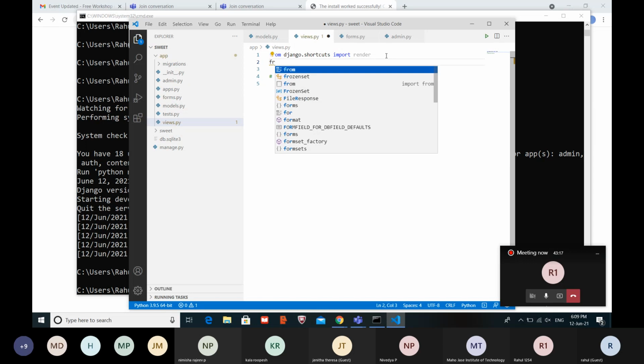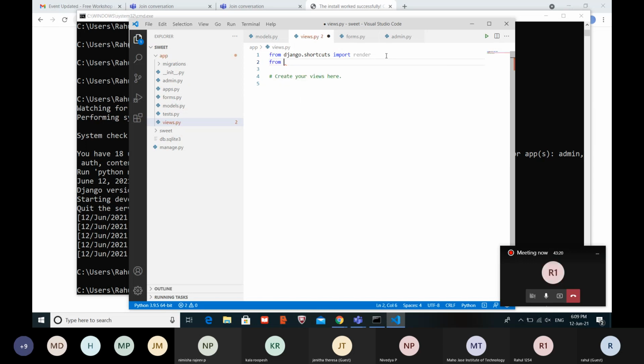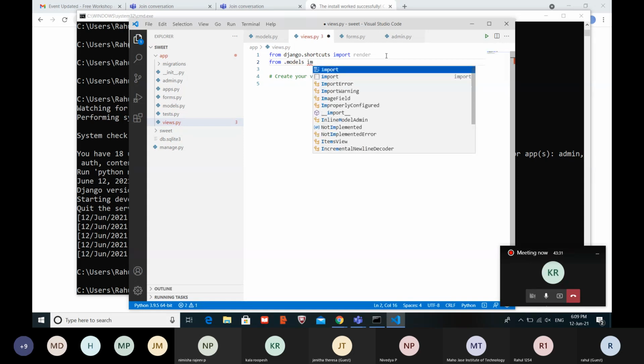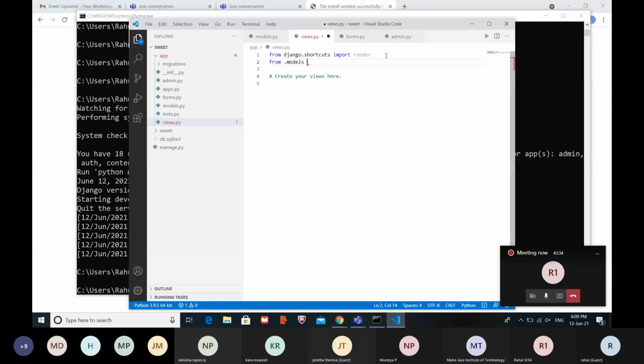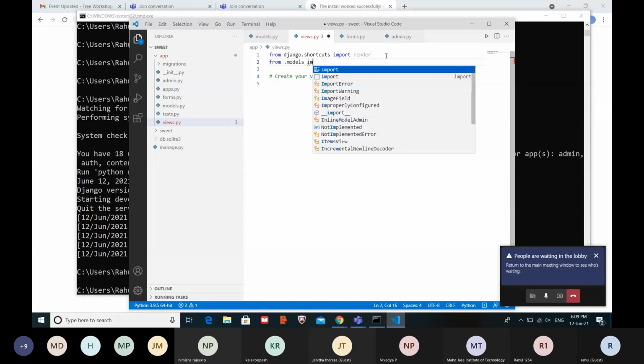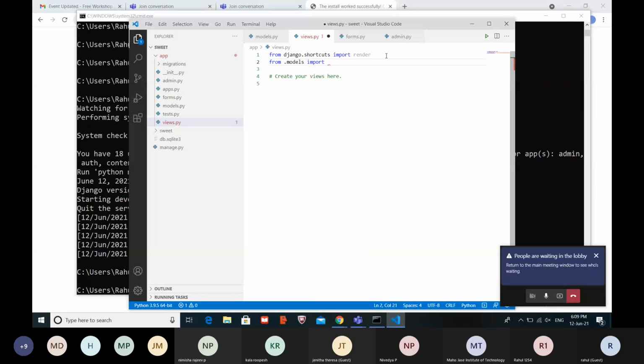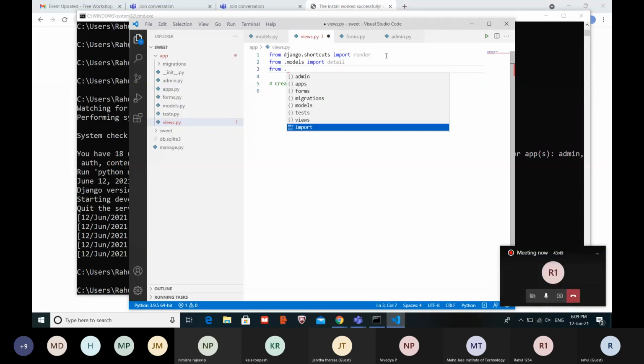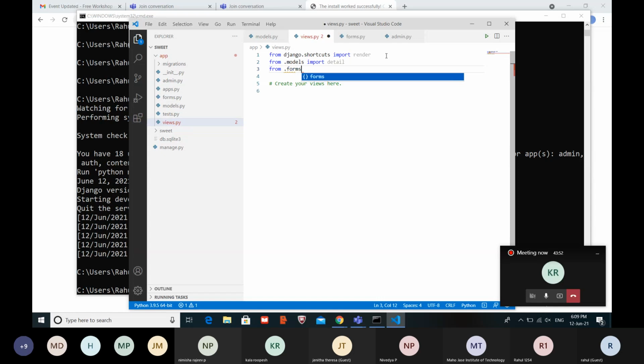First, import the model, and then import forms. Import the form whose name is Info.